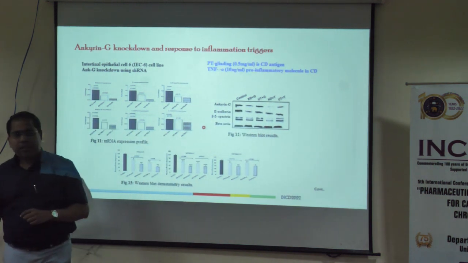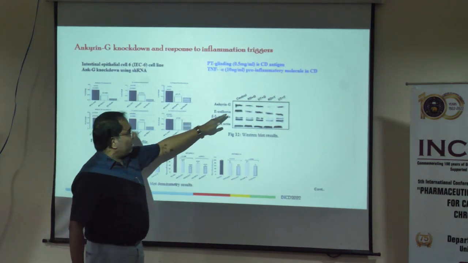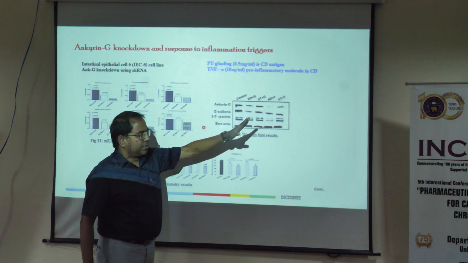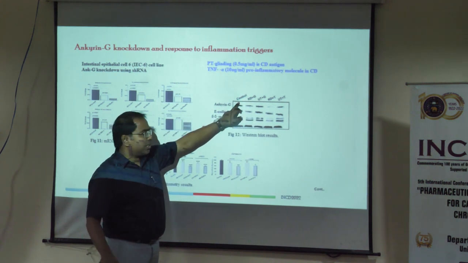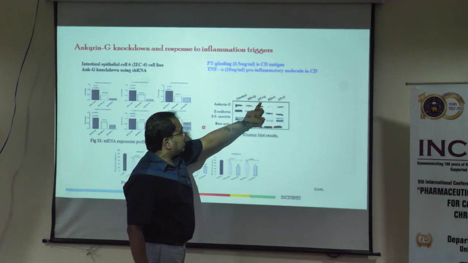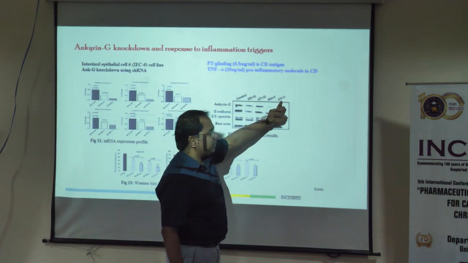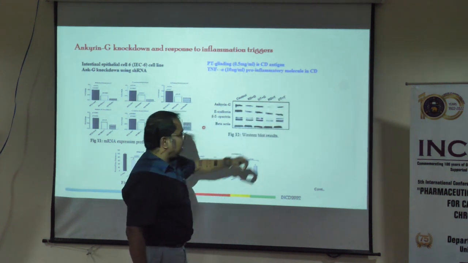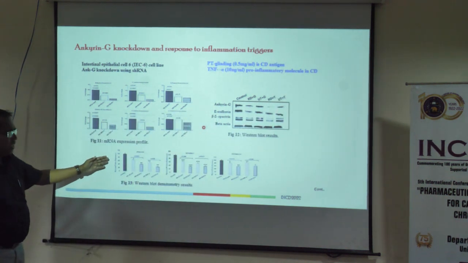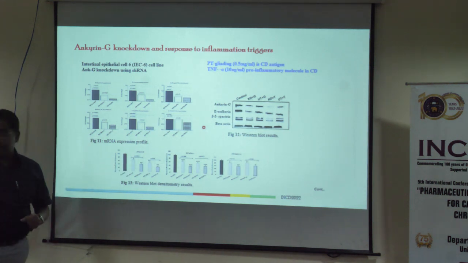You can see the faint bands of ANKG and E-cadherin in different treatment conditions. This is control, untreated, untransfected. This is knockdown plus gliadin. This is untransfected plus gliadin. Knockdown plus TNF-alpha, untransfected and TNF-alpha treatment. And this is the densitometric data to show the level of significance.